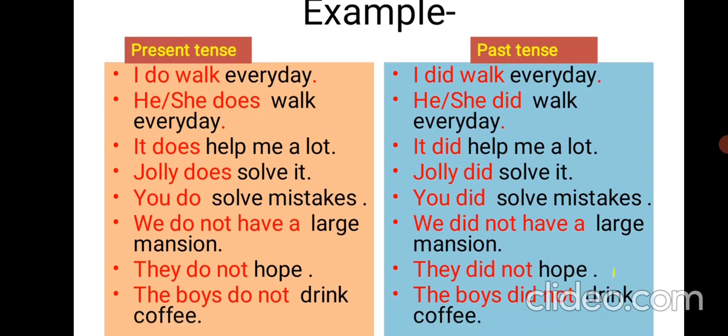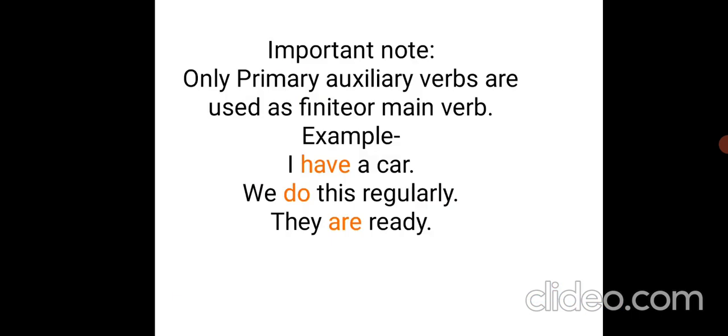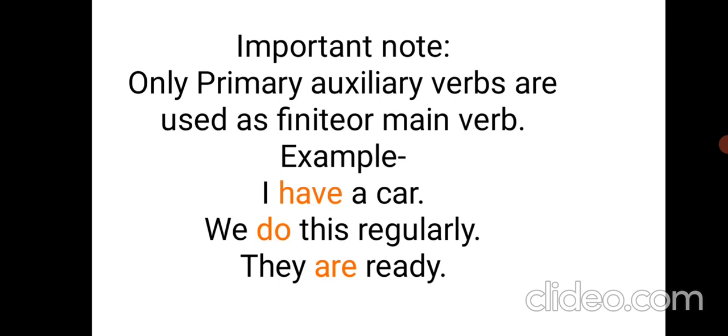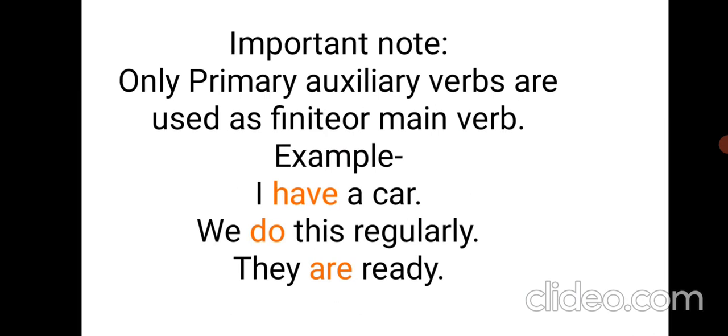Need other examples also. Now a very important note for primary auxiliary verbs, that only primary auxiliary verbs are used as finite or main verb. जो primary auxiliary verbs होते हैं वो main verb की तरह भी यूज होते हैं. जैसे I have a car, we do this regularly, they are ready.